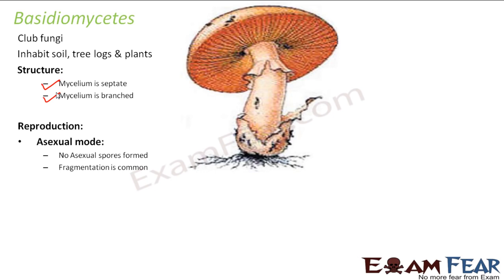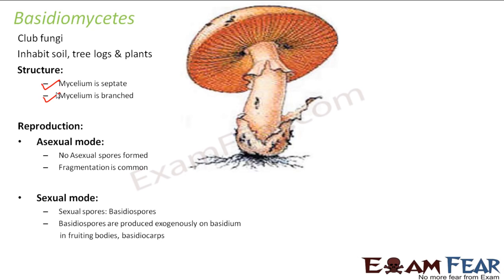Fragmentation means, I talked about different methods of asexual reproduction in fungi, right? One of them was mycelial fragmentation. You remember? The mycelium breaks into pieces and each of those fragments is capable of giving rise to a new mycelium. So here also, the spore formation method is not seen, no asexual spores are formed, but fragmentation is commonly seen as a mode of asexual reproduction.